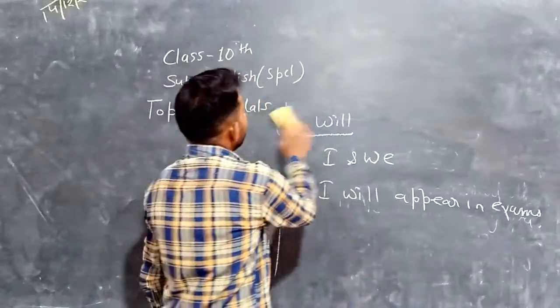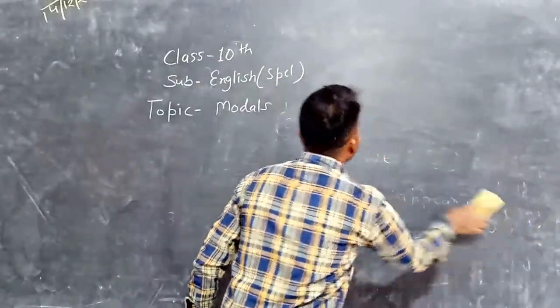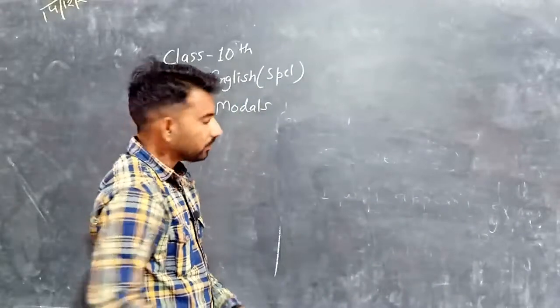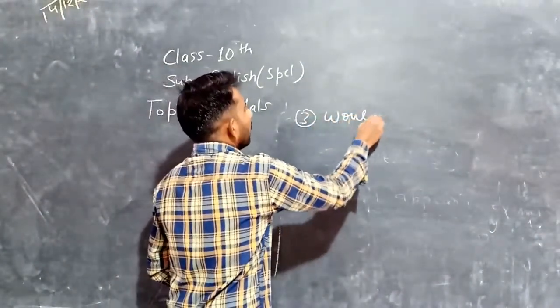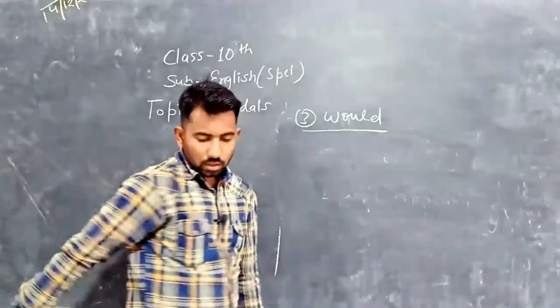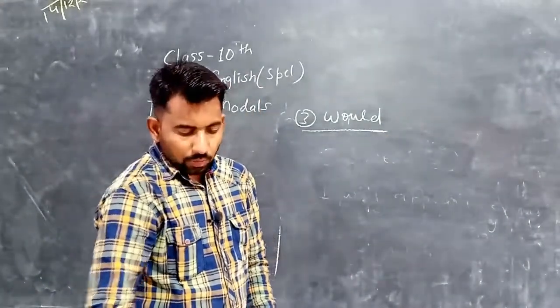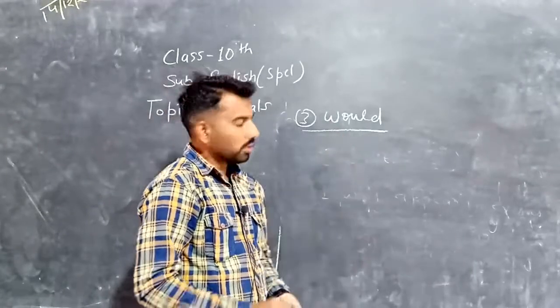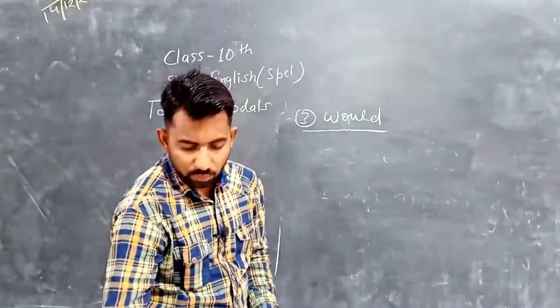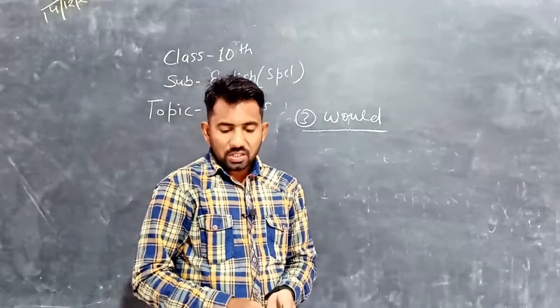The third one is would. Would is used as a modal in the past tense of will.